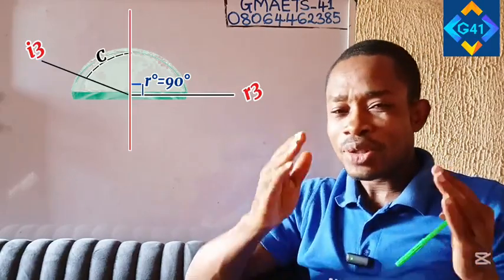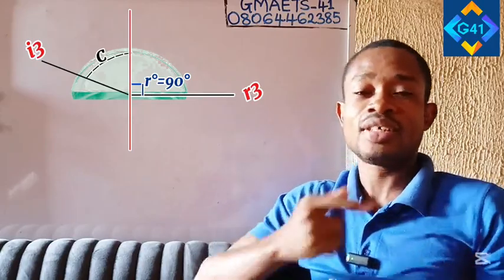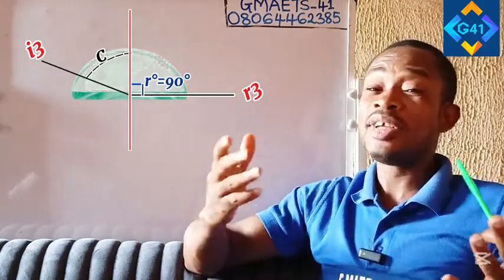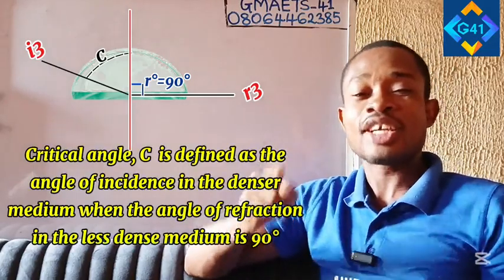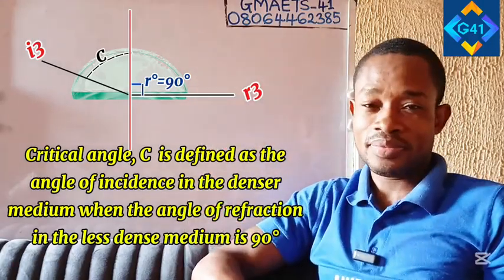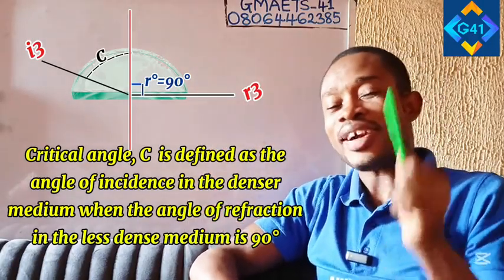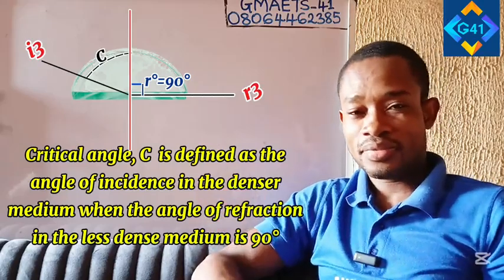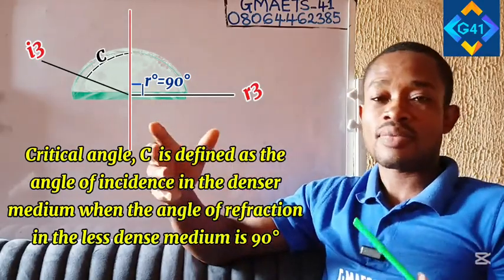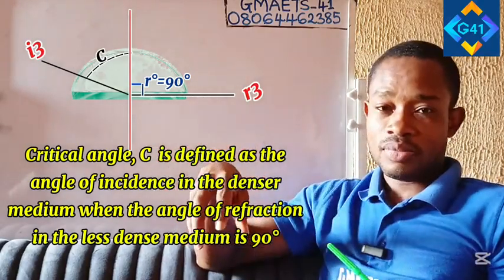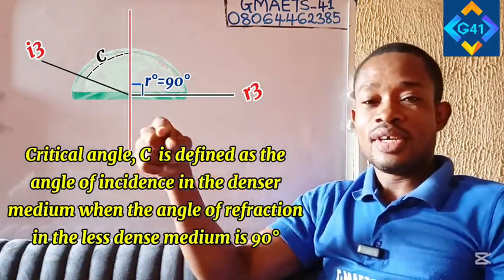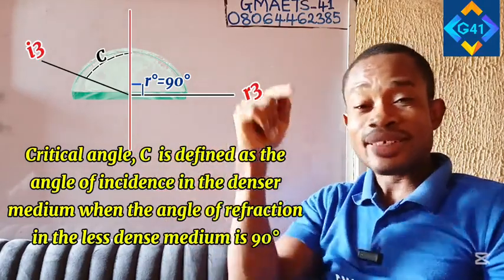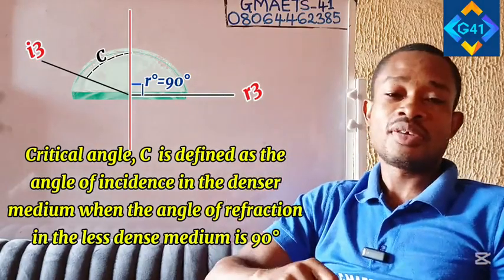So guys, I hope you capture this idea of critical angle. The critical angle, based on what I just explained here, is simply defined as the incident angle in the denser medium when the refracted angle in the less dense medium is 90 degrees. So anytime you incident light from a denser medium and the refracted ray produces an angle of 90 degrees, that angle of incidence that produced that refracted ray of 90 degrees is called the critical angle.